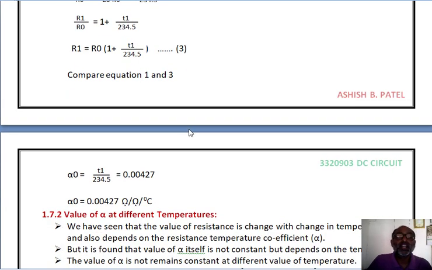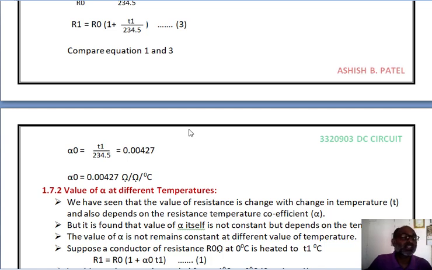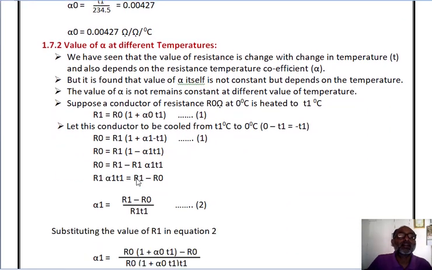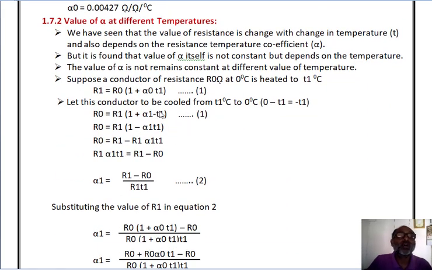Now compare equation number 1 and equation 3. From that we can find the value of alpha 0 is equal to 1 divided by 234.5, that means 0.00427 ohm per ohm per degree centigrade. Now we can find out the value of alpha at different temperatures.